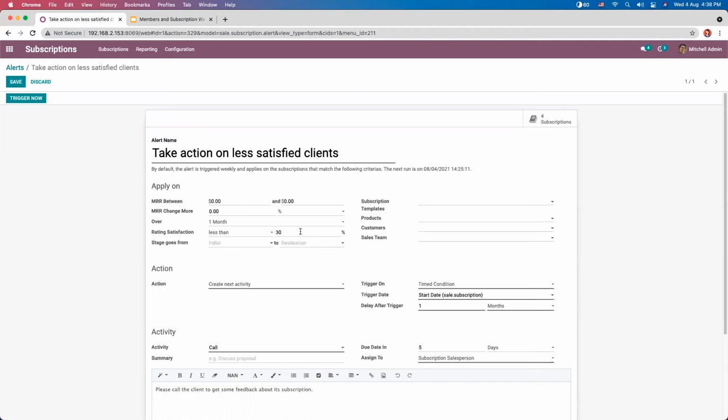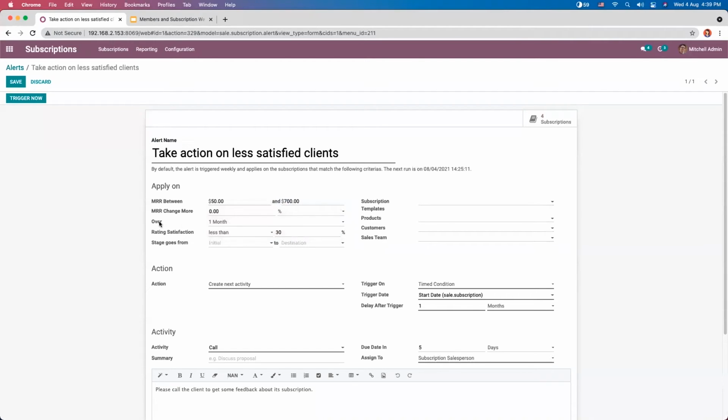So can add information that is related to subscription order, like monthly recurring revenue, like if it is between 50 and 700, and if monthly recurring revenue change more than a particular amount or percentage, that can be mentioned here.